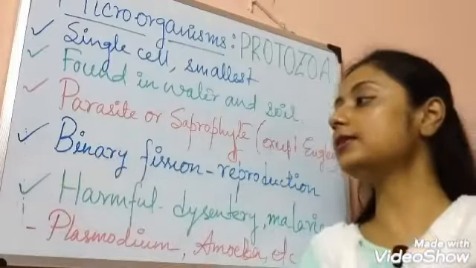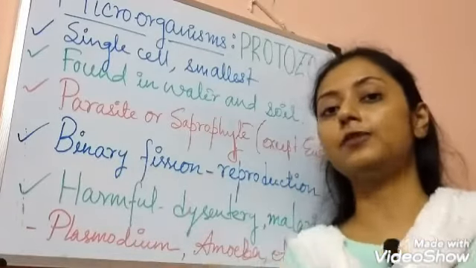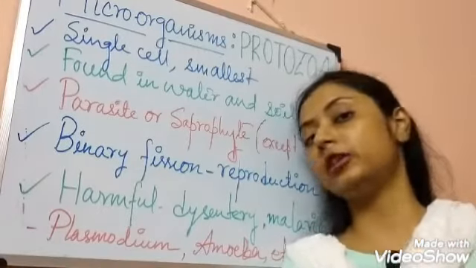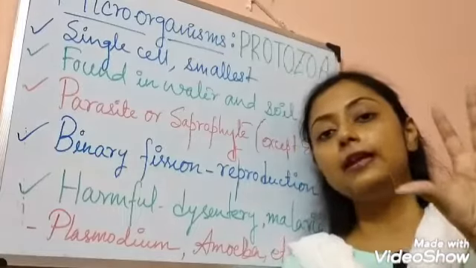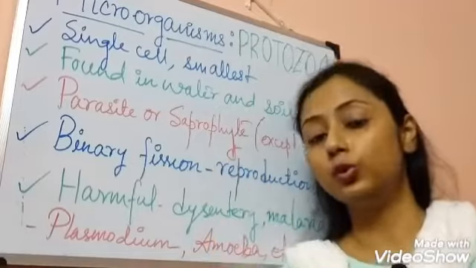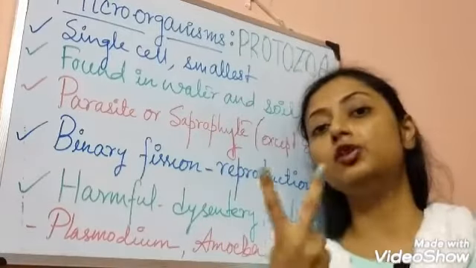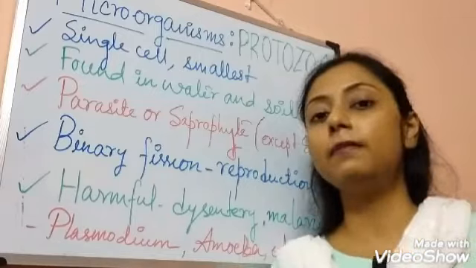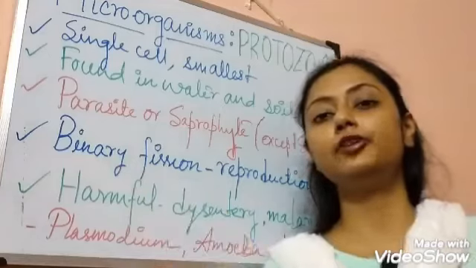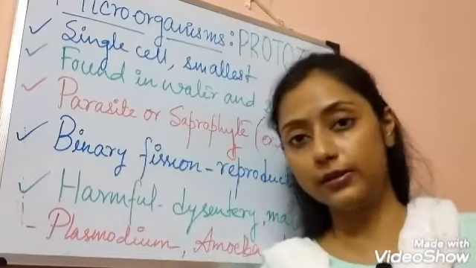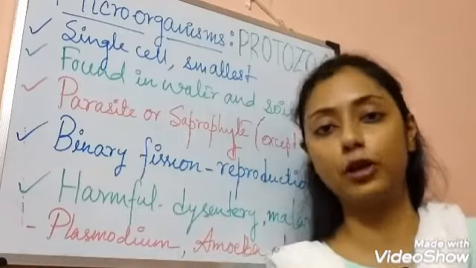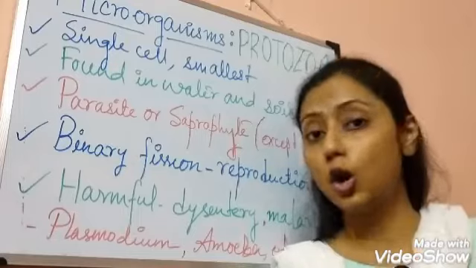Next is binary fission, the method of reproduction in case of protozoa. We explained binary fission in the previous class. A cell divides into two daughter cells. Binary means two. Decimal and binary, you already got the concept from your computer class, I hope. So binary fission means the production of two daughter cells from the mother cell. So this is the method of reproduction in protozoa also.